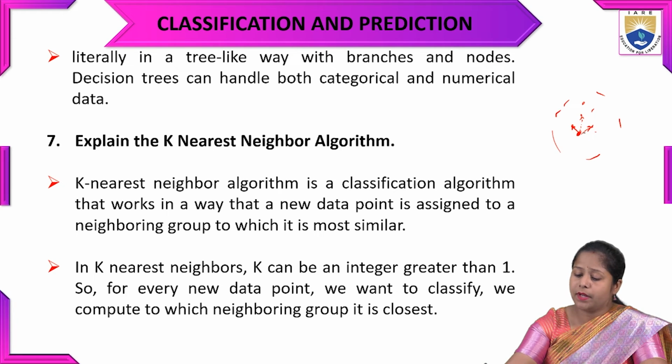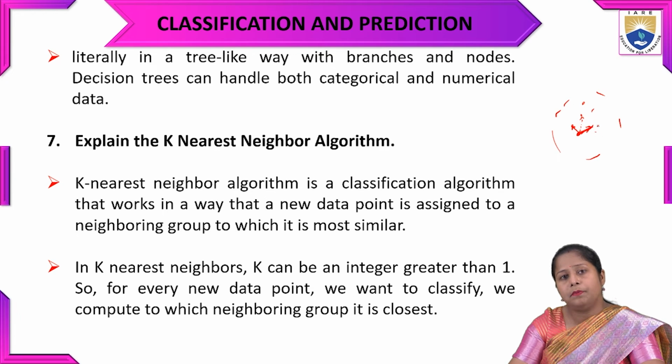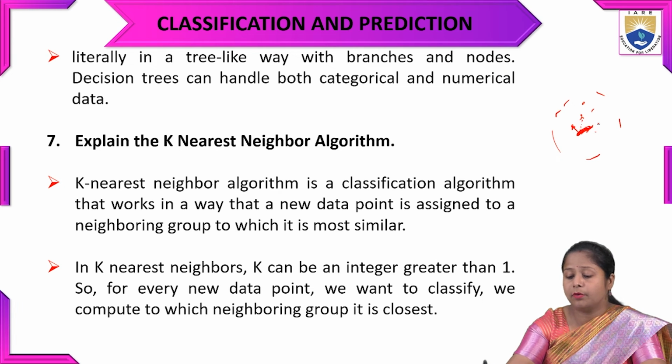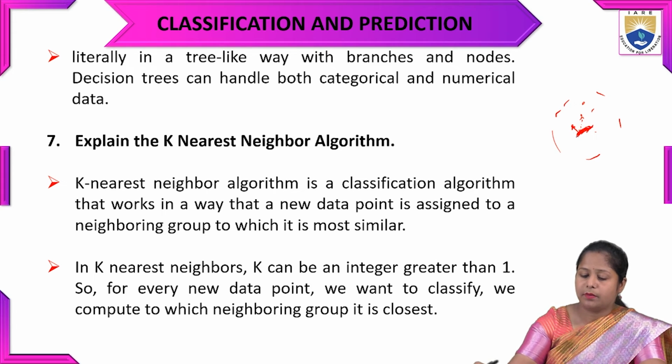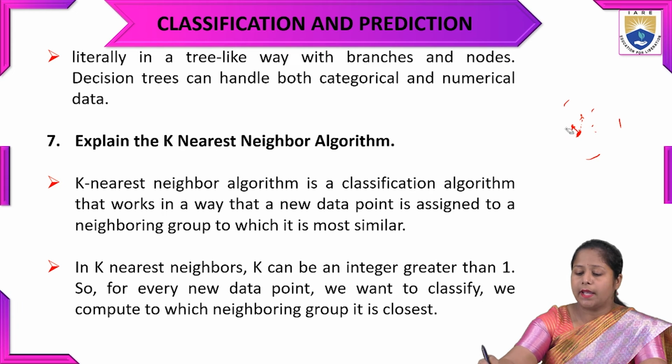How do we calculate this? There is a distance measuring system. On the basis of that, techniques such as Euclidean and Manhattan distance are used to calculate the distance, and on that basis we find the nearest neighbor, the nearest point to this particular point. This is how KNN works.